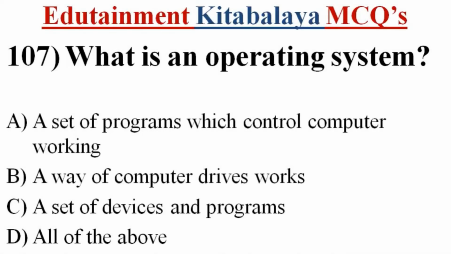Question number 107. What is an operating system? A. A set of programs which control computer working. B. A way of computer drives works. C. A set of devices and programs. D. All of the above. Correct answer is A. A set of programs.